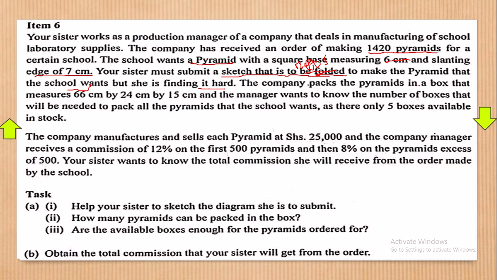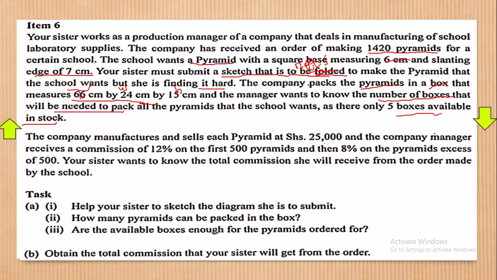The company packs pyramids in a box. So the box measures 66 centimeters by 24 centimeters by 15 centimeters. If you write in this format, it means that this one is the length, this one is the width, this one is the height. That's how they write. And the manager wants to know the number of boxes that will be needed to pack all the pyramids that the school wants, as there are only 5 boxes available in stock.